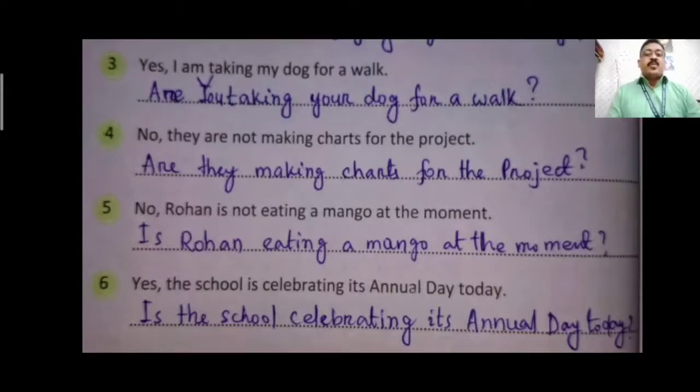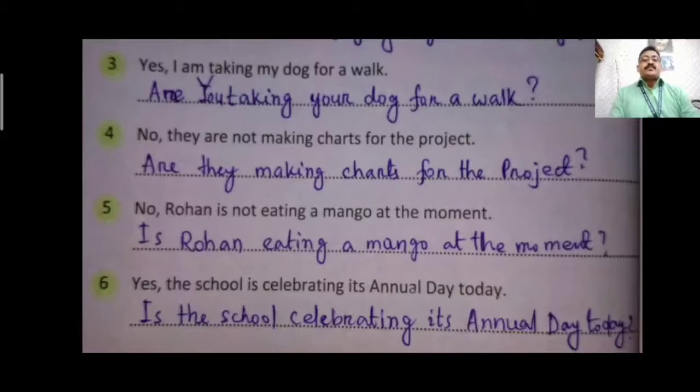So they is a plural pronoun, so you have to use are. Are they making chart for the project? Interrogative sign or question mark. No, Rohan is not eating a mango at the moment. Rohan is a singular subject or singular noun, so is is added to it. Is Rohan eating a mango at the moment?